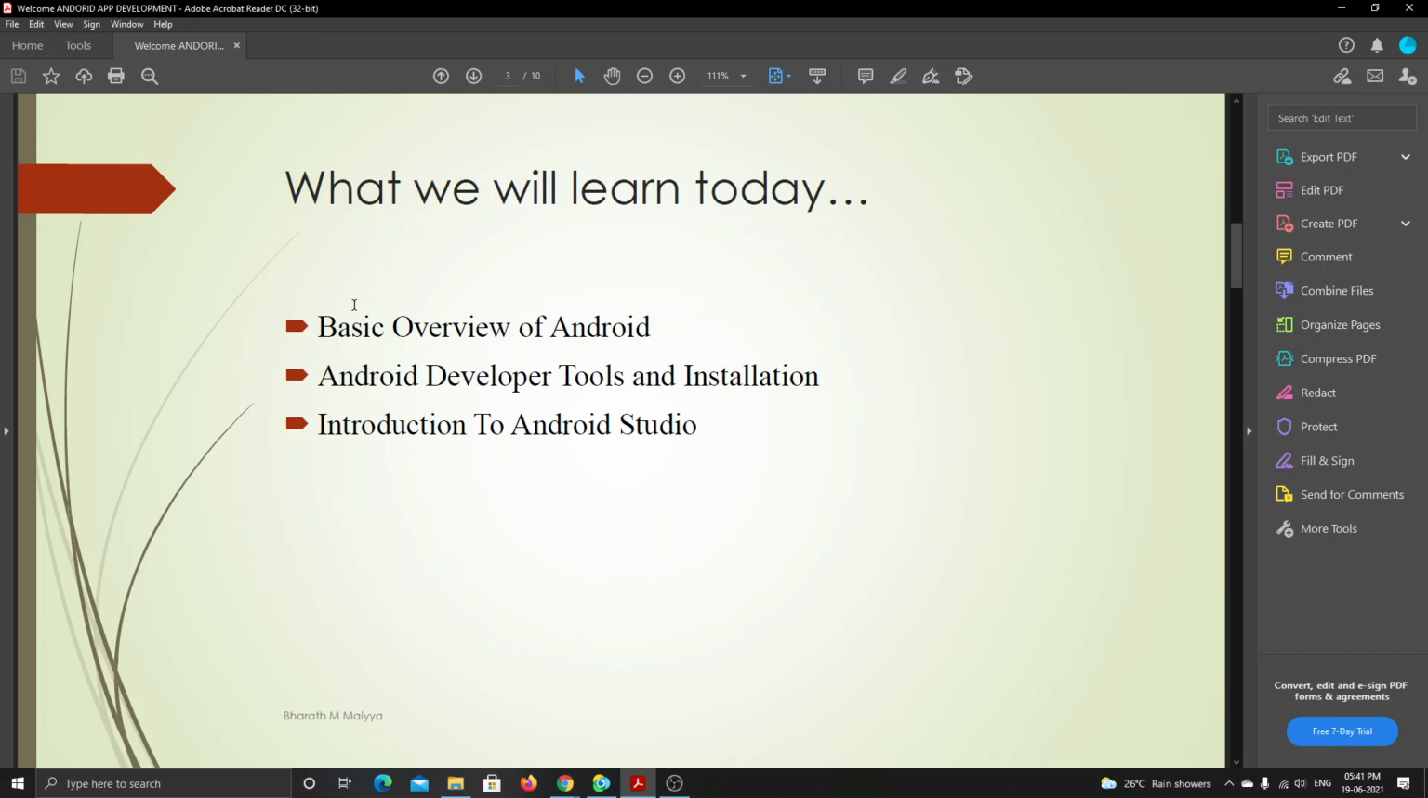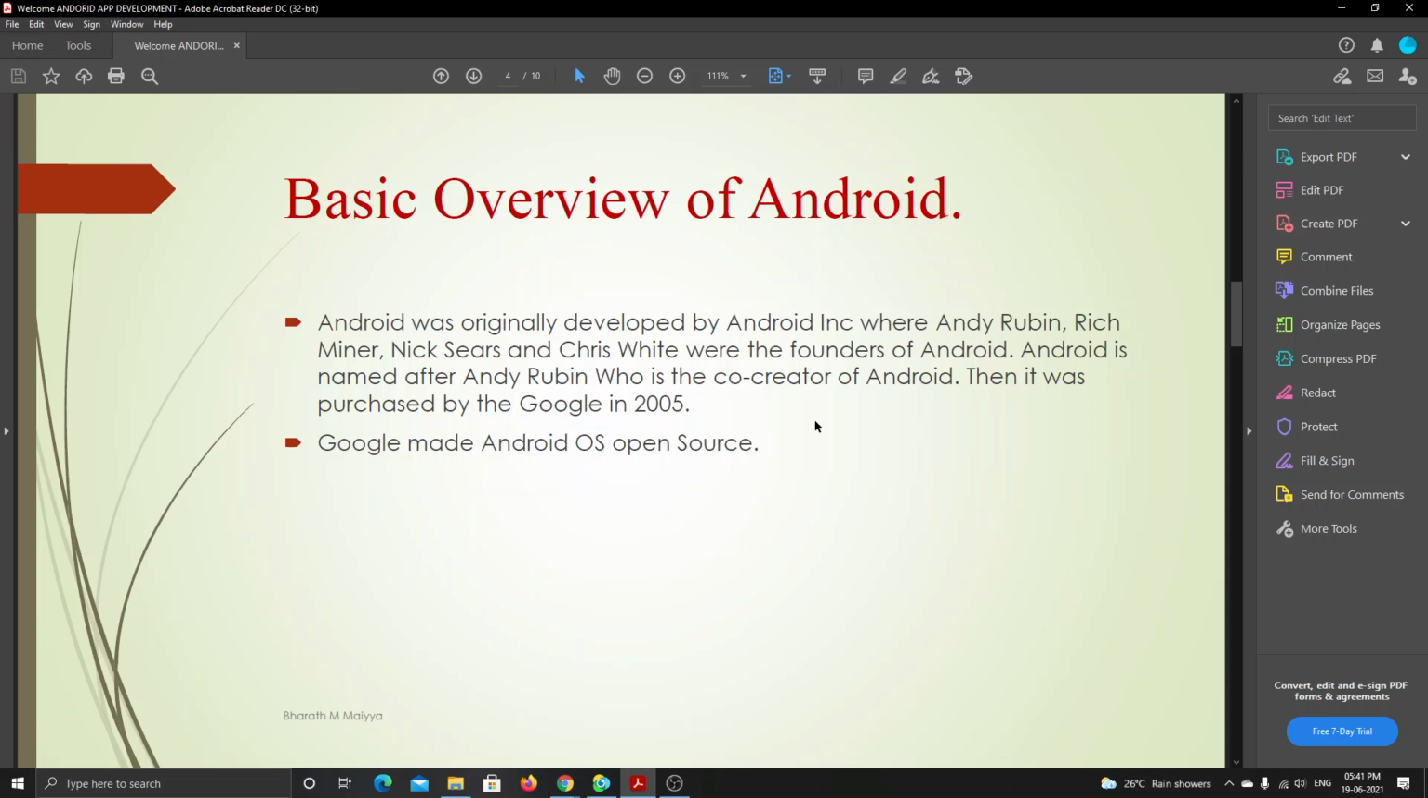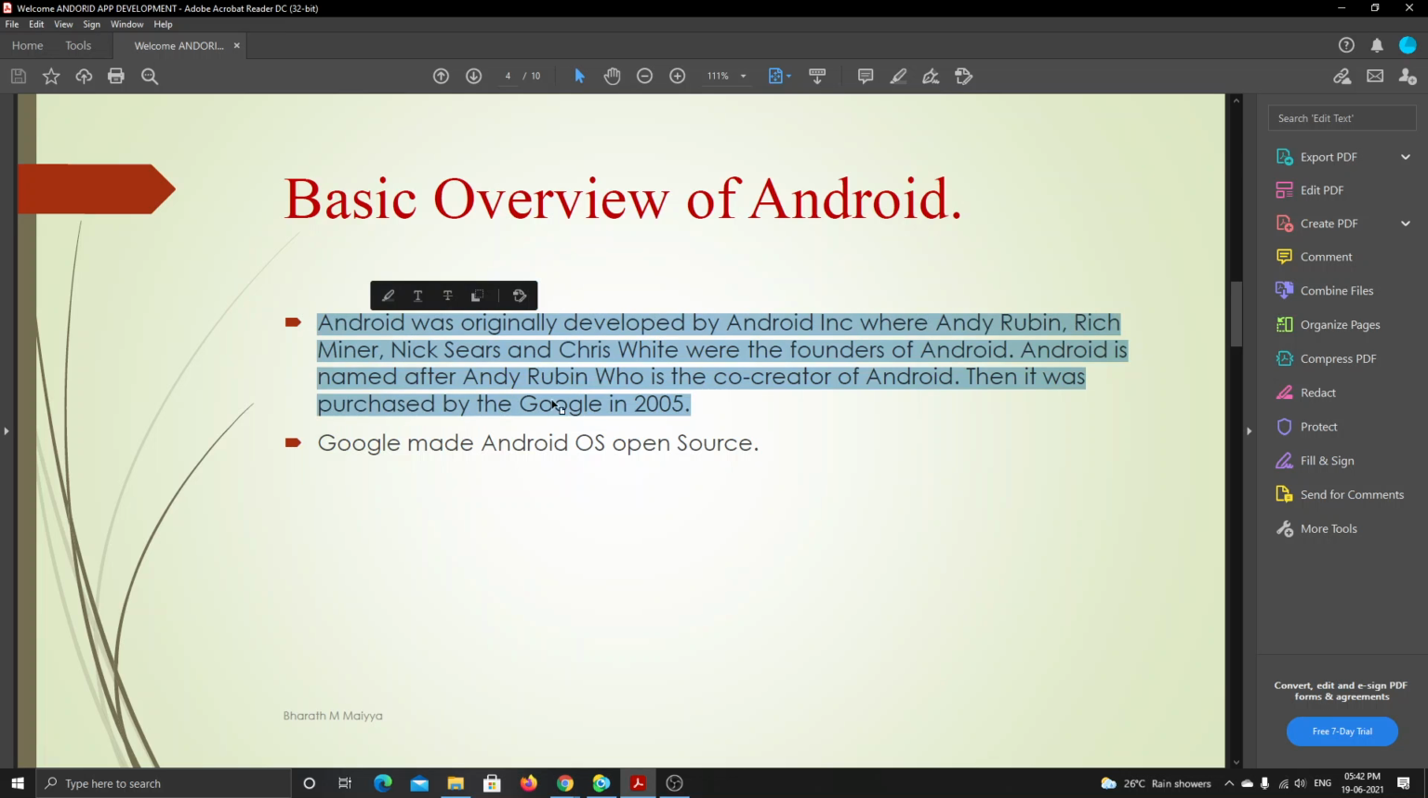Let's start with today's session, which is a basic overview of Android. Let's see what is Android and what is the history of Android. Today is a fully theoretical class, so just try to listen. If you don't understand it, it's okay. You should learn how to build the app, and this theory session won't directly help with that, but to get knowledge, just listen to the session.